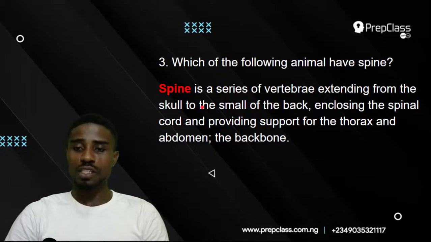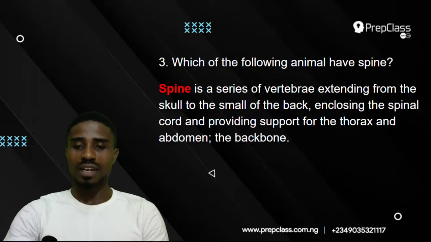Spine is a series of vertebrae extending from the skull to the small of the back, that part of the back that branches to the chest, enclosing the spinal cord and providing support for the thorax and abdomen, the backbone. So basically, the definition for a spine is a backbone. So when you look at the options again, you ask yourself, which one of these animals have a backbone? And the correct option will be one that is a vertebrate. So only vertebrates have backbone. So what's the correct answer?